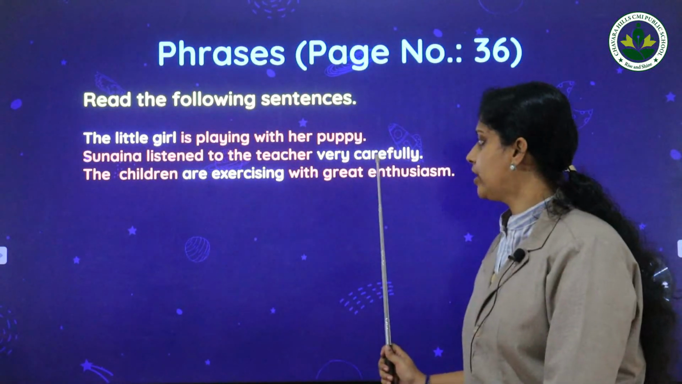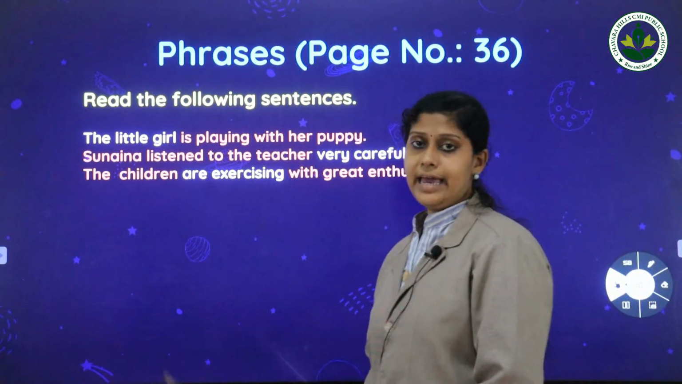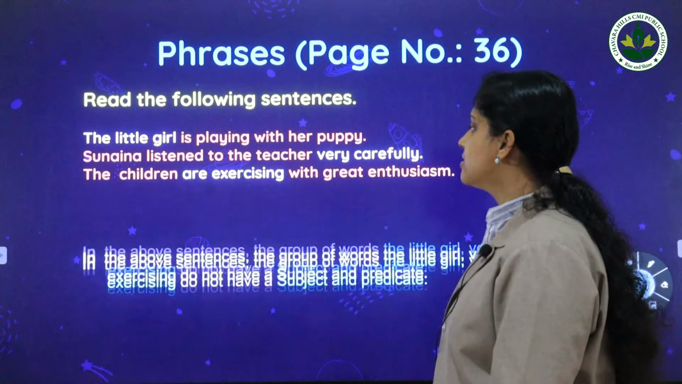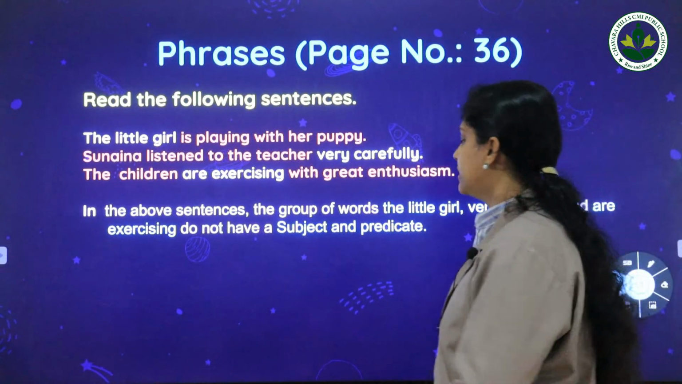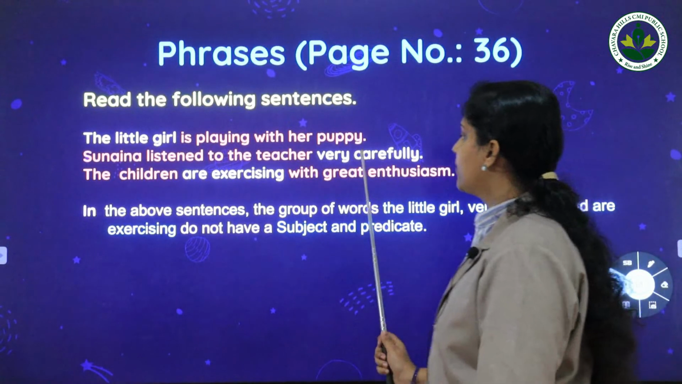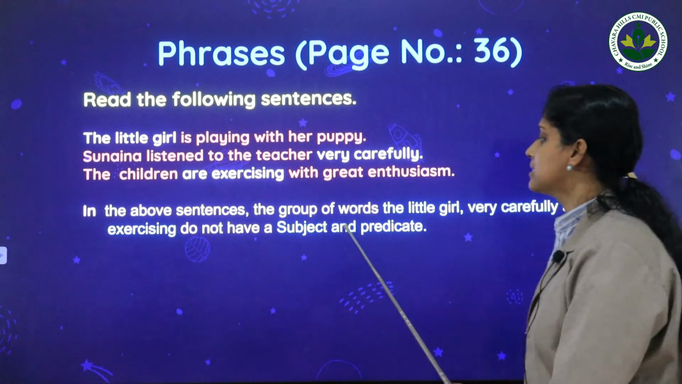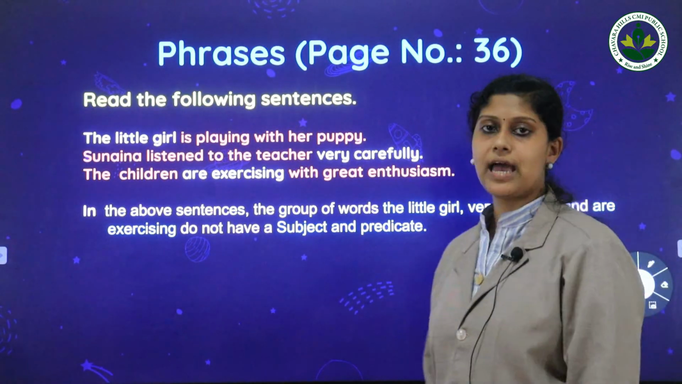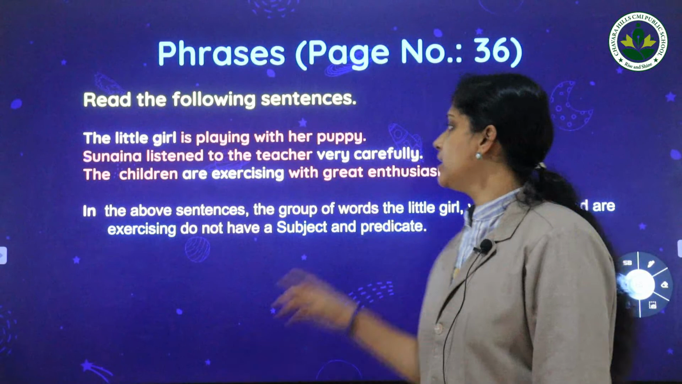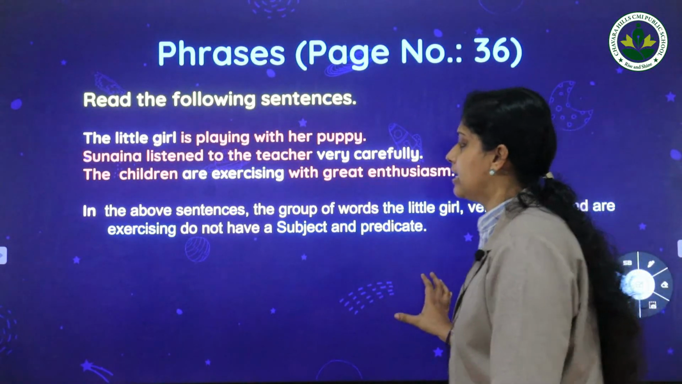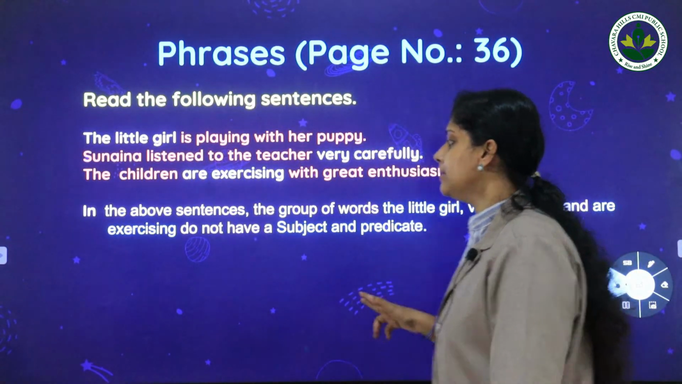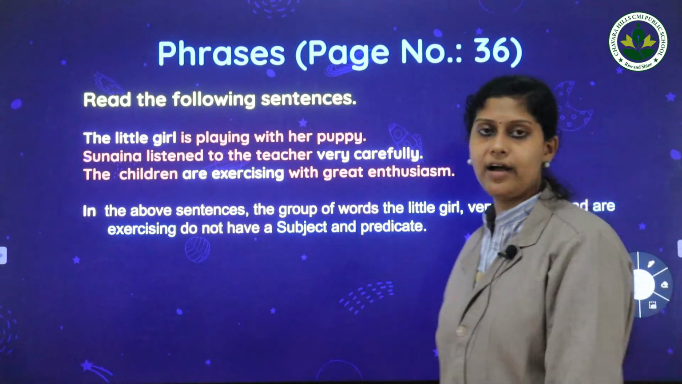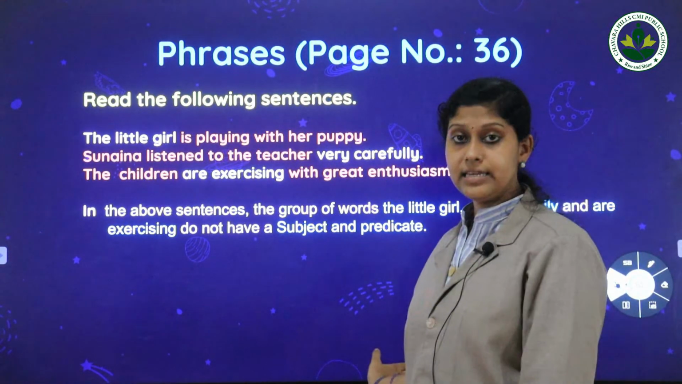Second, very carefully, next one are exercising. And these are some phrases. In the above sentences, the groups of words the little girl, very carefully, and are exercising do not have a subject and a predicate. These words do not have a subject and predicate, and these are